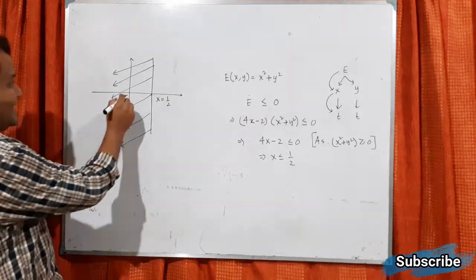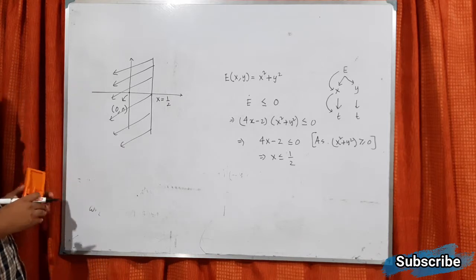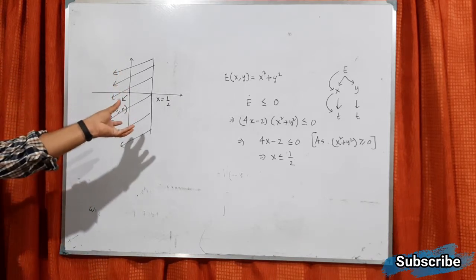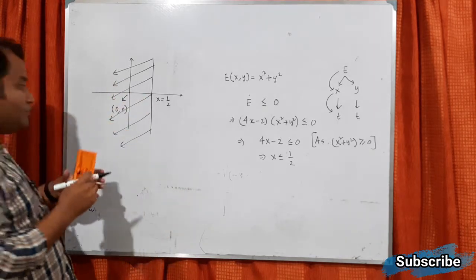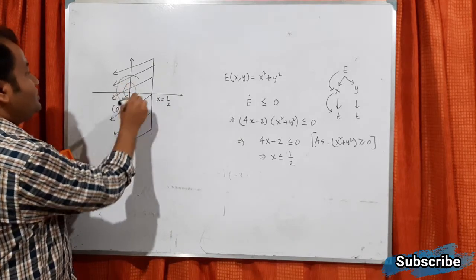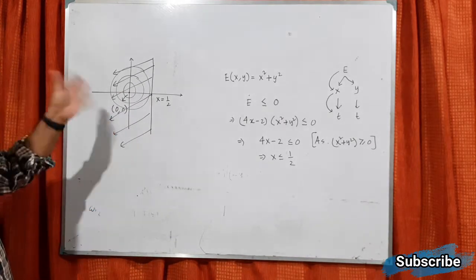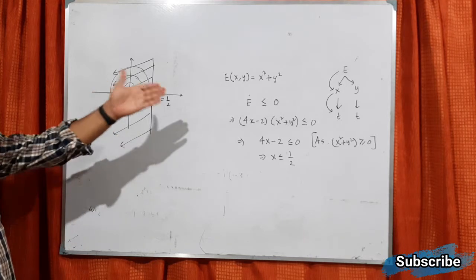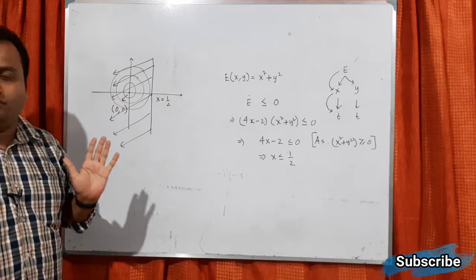Now you see, this is the (0,0) point which is the equilibrium point. What was our condition? That around the equilibrium point, if we get a neighborhood within which E dot is less than or equal to 0, then it will be Lyapunov. Now we have this much gap, so we can take some neighborhood, this one, this one, this one. So some neighborhood will exist, and hence E will act as a Lyapunov function for this problem.